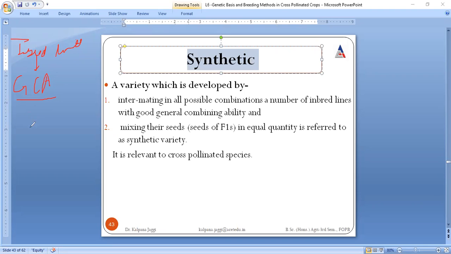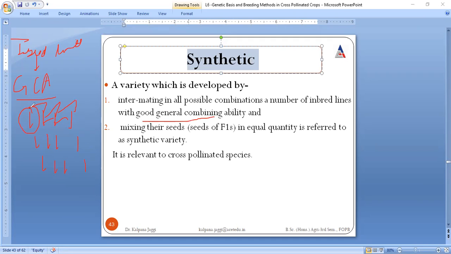Now say these are the inbred lines. What we have to do here is intermate these in all possible combinations. That means this could be interbred with this, this could be interbred with this, and so on. So intermating is to be done in all possible combinations, but with good general combining ability.